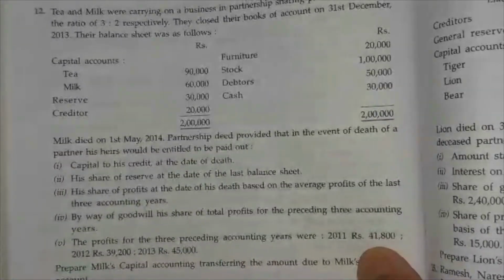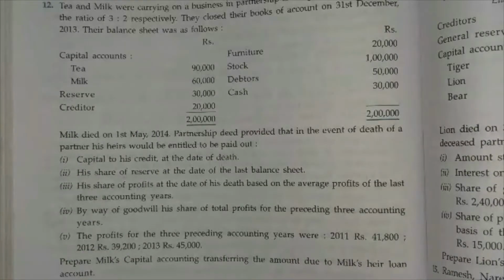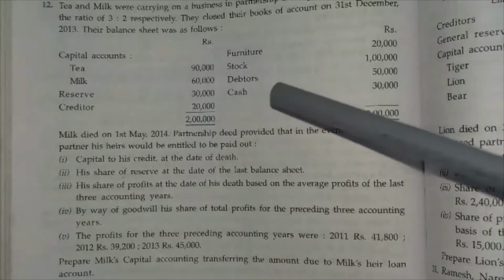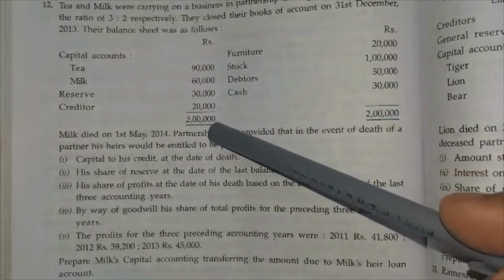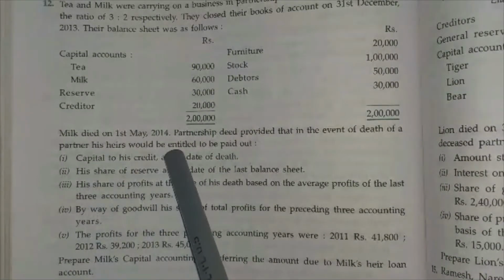In that particular sum, Tea and Milk are two partners. They are carrying on a business in partnership, sharing profits and losses in the ratio of 3:2. They close their books of accounts on 31st December and they have a balance sheet. In that balance sheet, they have some assets and some liabilities as well as reserve. Now Milk died on 1st of May 2014.